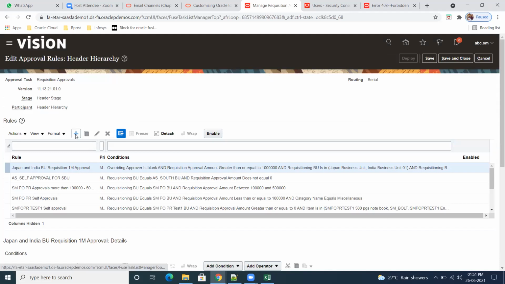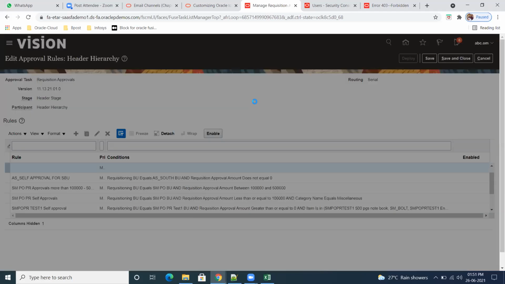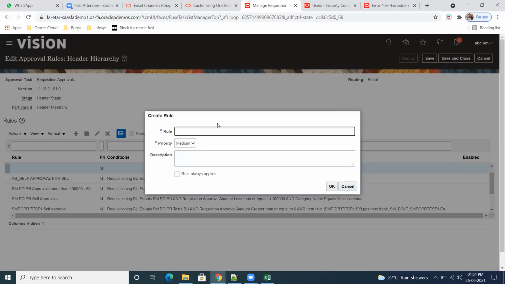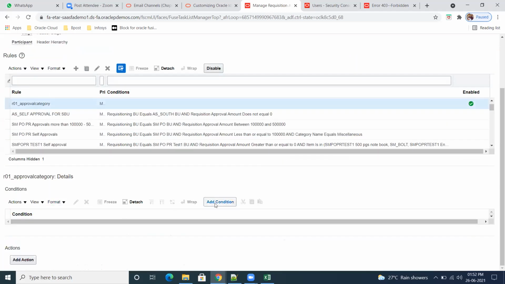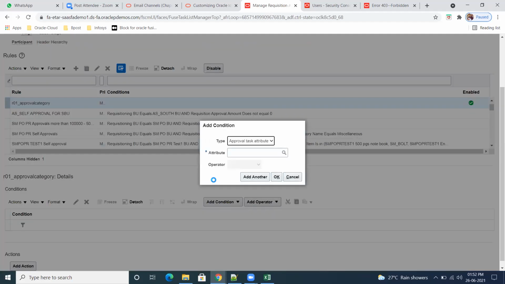So your BU is requisition BU, all those things are there. Yes. R01 approval category. It is there, right? Select this. Add a condition.